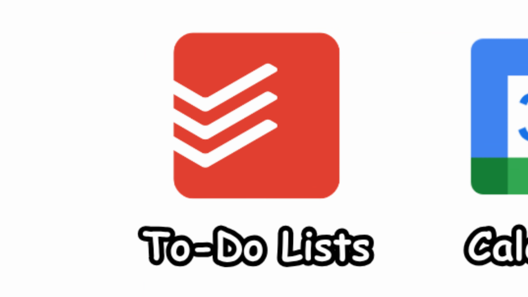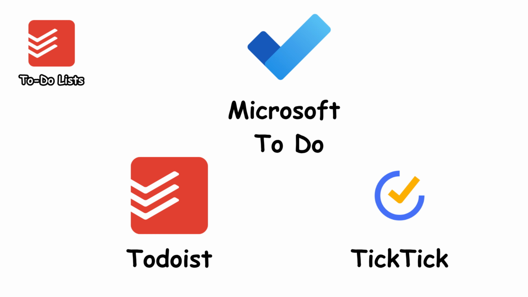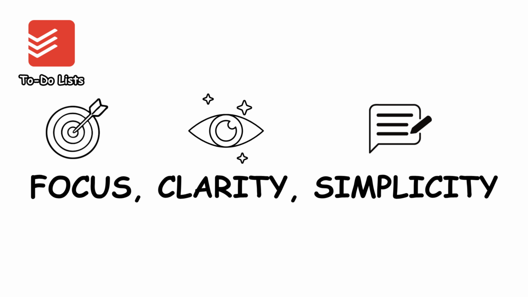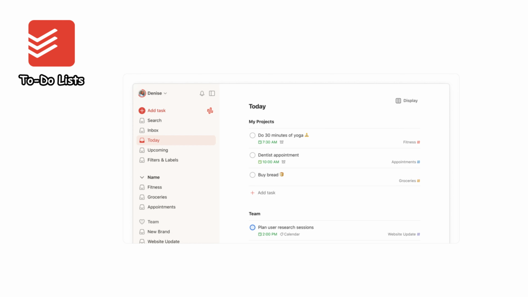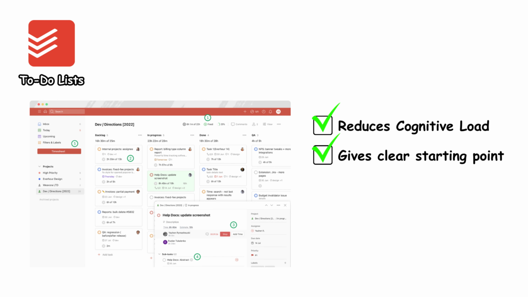To-do list apps. These are the simplest form of productivity tools built around writing down tasks and checking them off. Examples include Todoist, Microsoft To Do, and TickTick. They come from the basic idea of a daily checklist, now digitized for convenience and syncing across devices. What makes them different is their focus on clarity and simplicity, often showing just what needs to be done today. They matter because they reduce mental load and give a clear starting point for action.